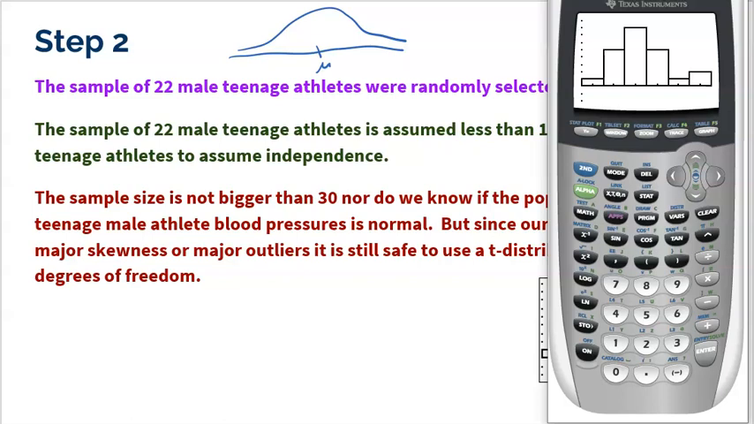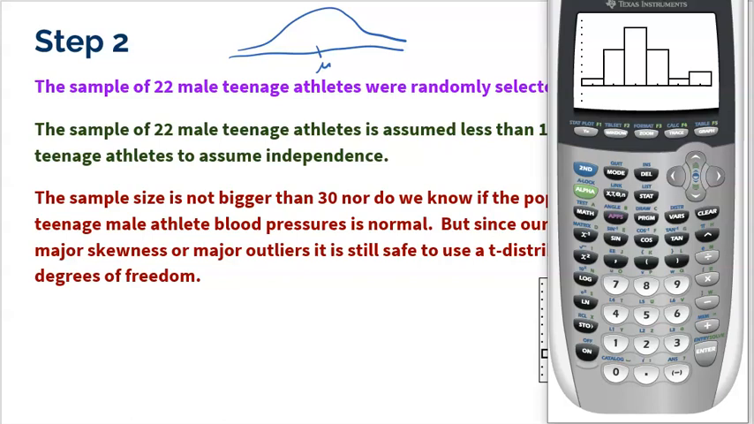Now, listen, I'm not saying that that looks normal by any means. It's not bad, but it's not perfect. And that's okay. It's only 22 guys anyway. I mean, with a sample of 22, you're not going to get the greatest picture. So just understand you're looking for no major skewness, which you clearly don't see, and no major outliers.